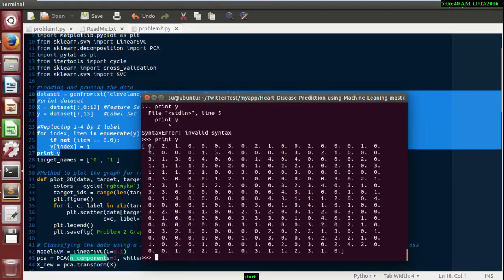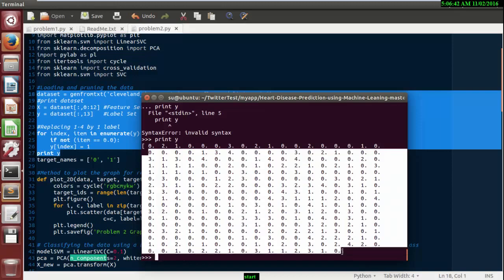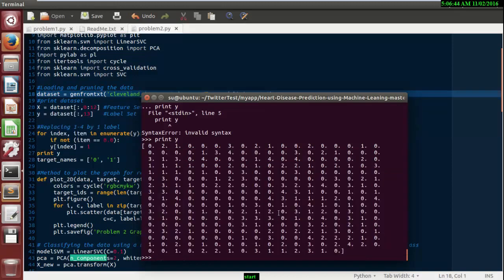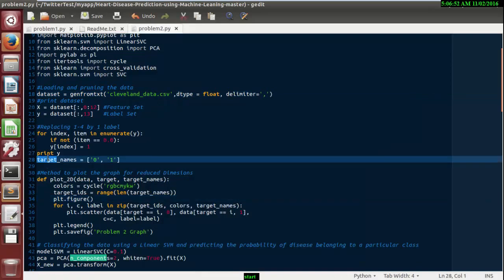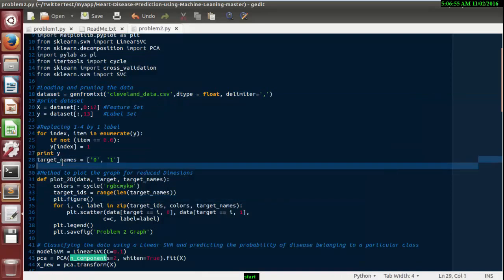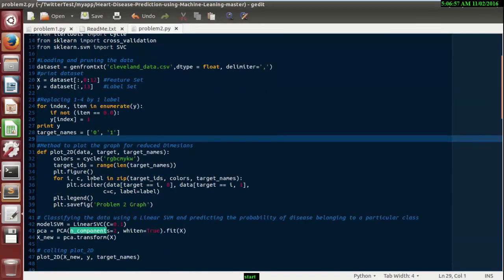So these are the 306 cases. I just configured it in matrix form. These represent the indicator of profiles. After printing the instance, we have mentioned the target name.